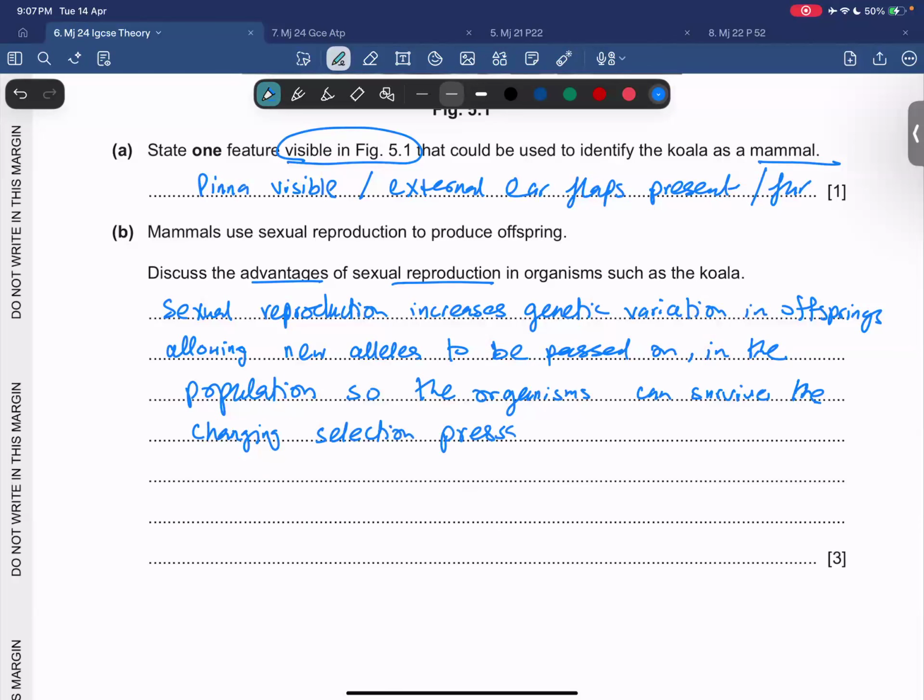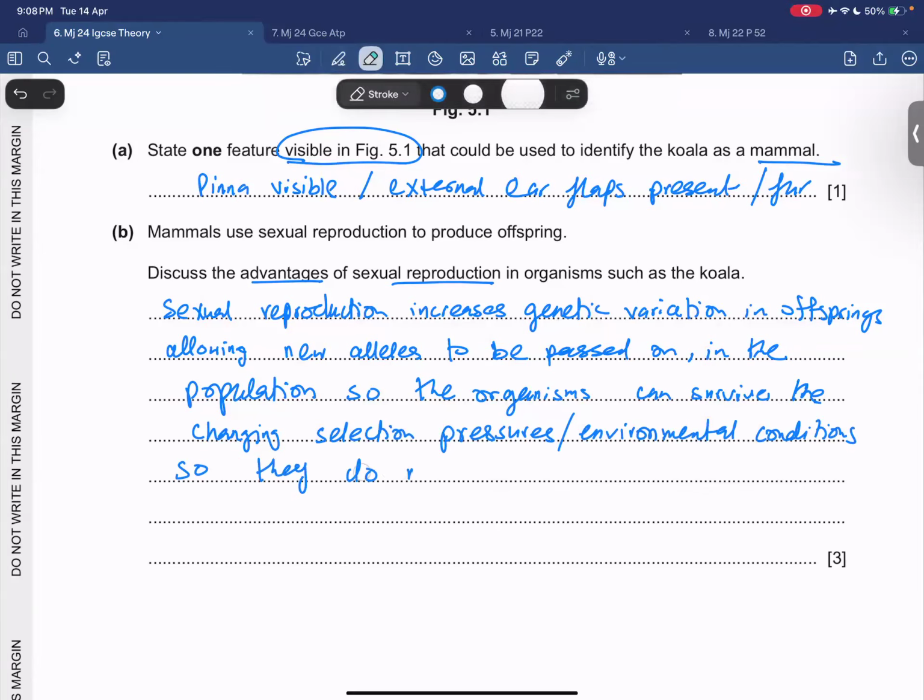selection pressures. Selection pressures क्या होते हैं? They're basically environmental conditions. So the chance of them becoming extinct decreases.